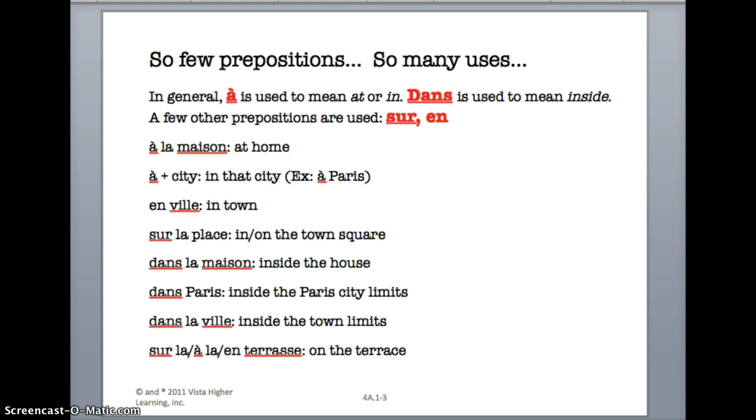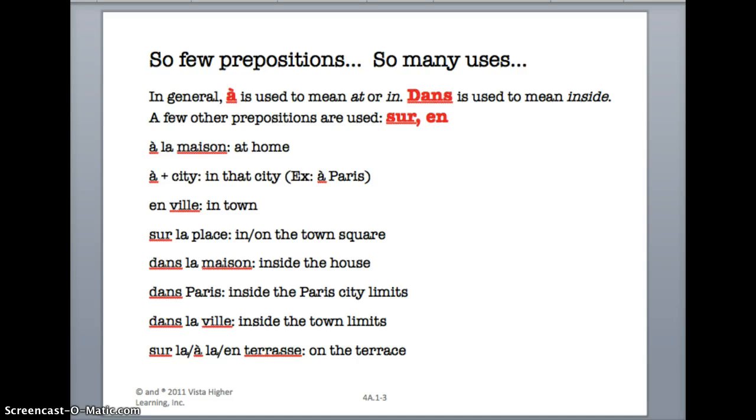This slide shows the use of many idiomatic prepositional phrases in French. So many prepositions, so many uses. In general, à is used to mean at or in. Dans is used to mean physically inside. A few other prepositions that we've learned are sur, which means on, and en, which can mean in usually.